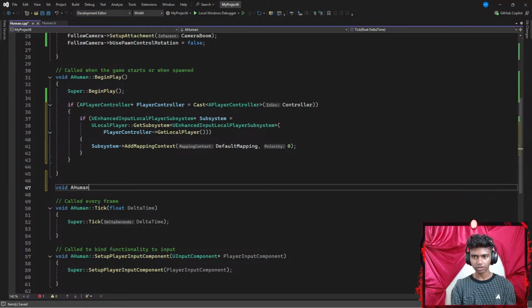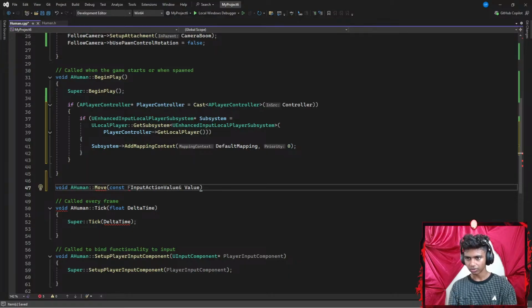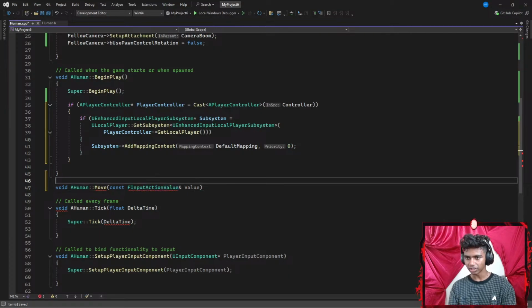This function is going to be from my Humans class that points towards my Move function, which requires a constant parameter of my FInputActionValue, which requires the memory address of the value's parameter. There we go. FInputActionValue.